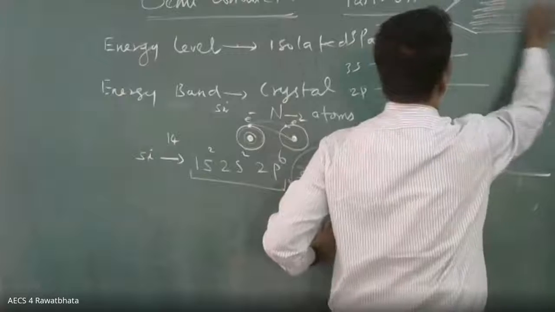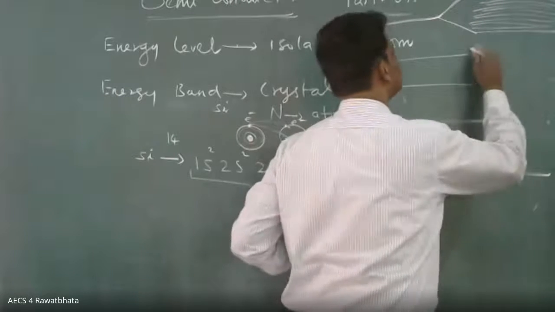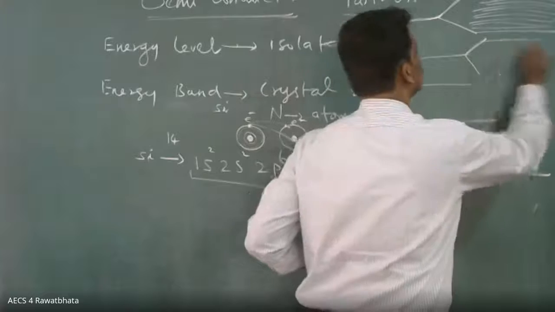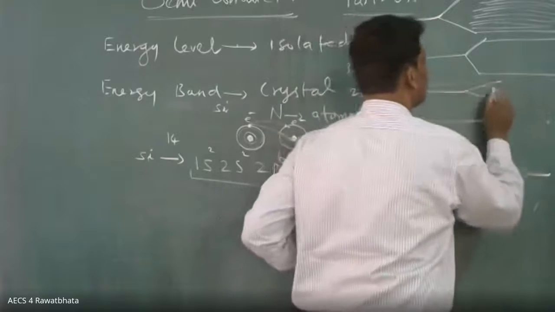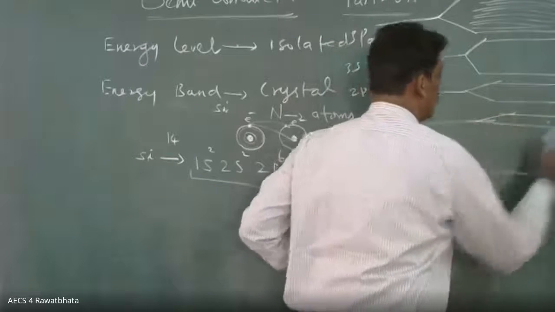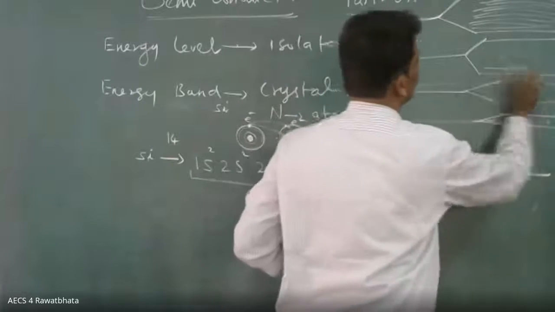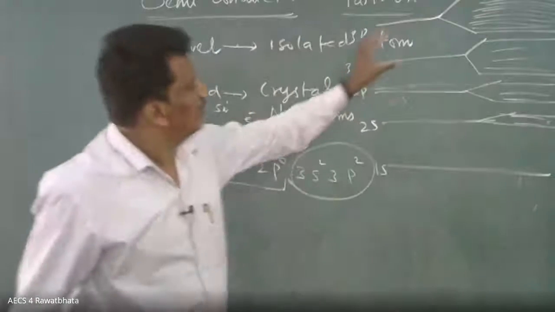This line is discrete, but closely spaced. Similarly here, and similarly here, but here nothing. I think you are able to understand.